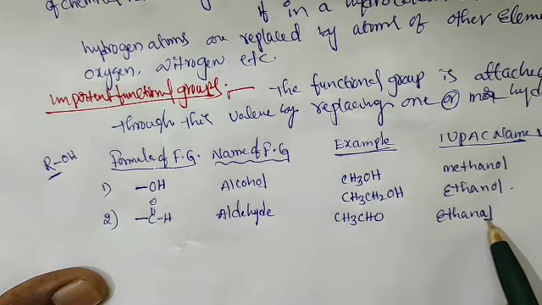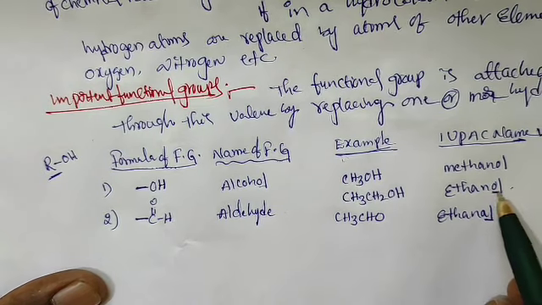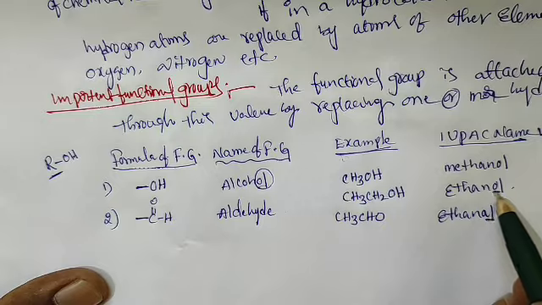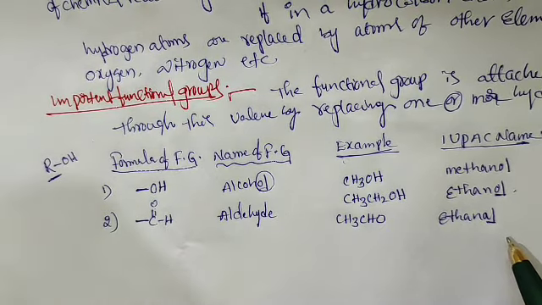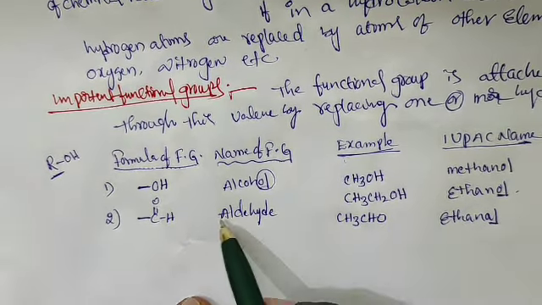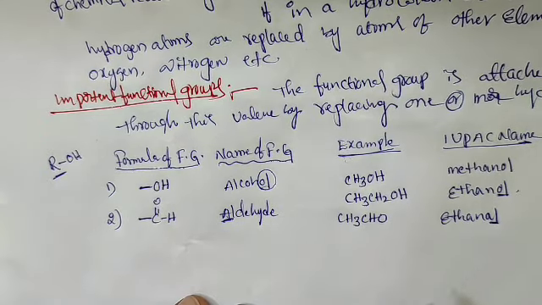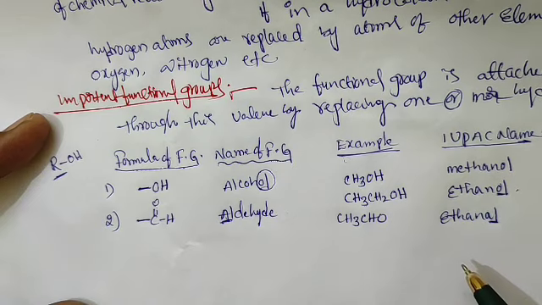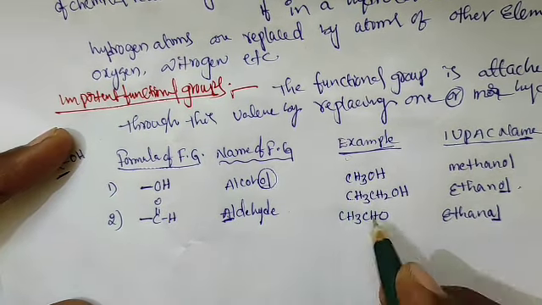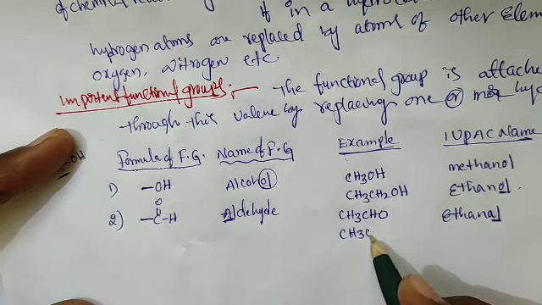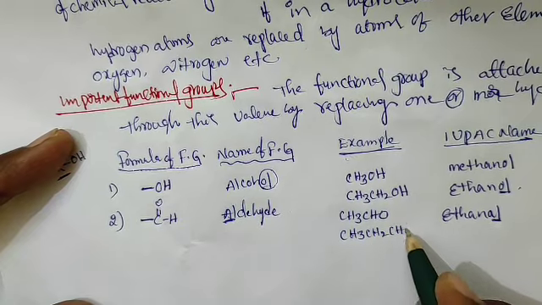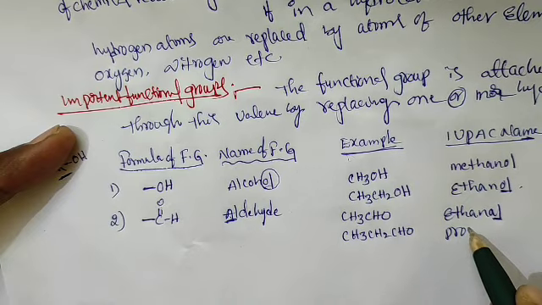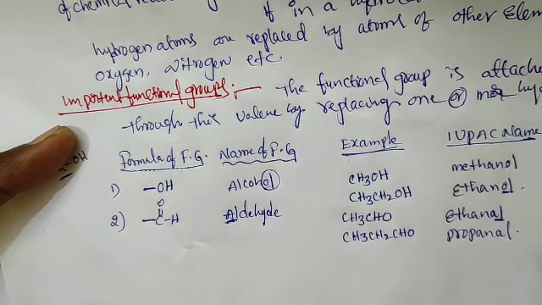This is not OL, this is AL: in alcohol we write OL as the suffix, here we write AL. Ethanal means aldehyde, ethanol means alcohol. One more example, CH3CH2CHO, three carbons, propanal.